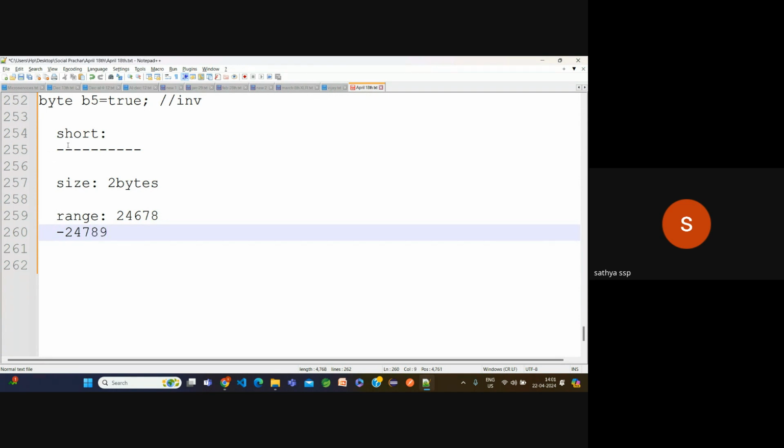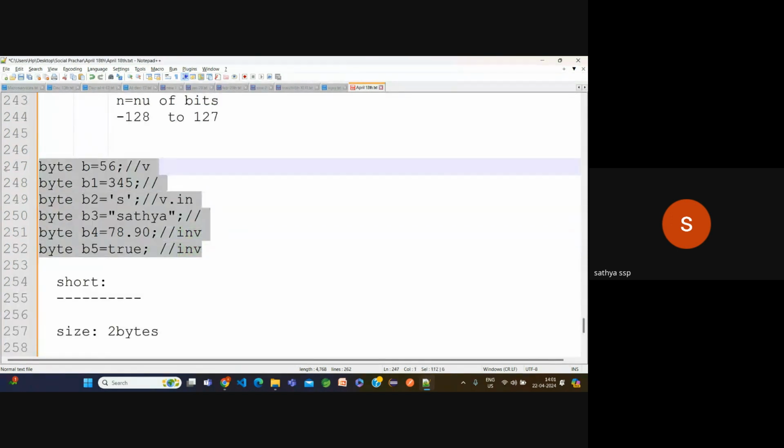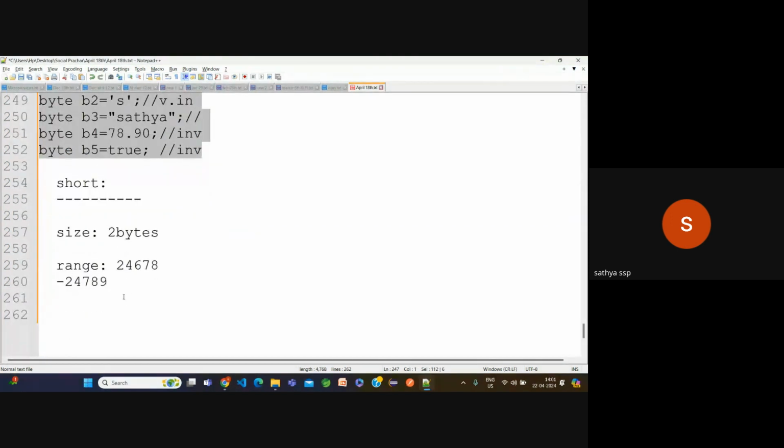The range is larger, but same as byte, short is used to store numbers. Rarely are we going to use it. Till now, for a year, I didn't use short. The frequently used data type in Java is int only. Sometimes we use byte, but more frequently we use int.